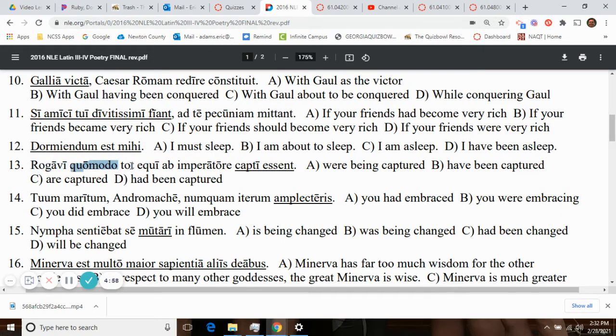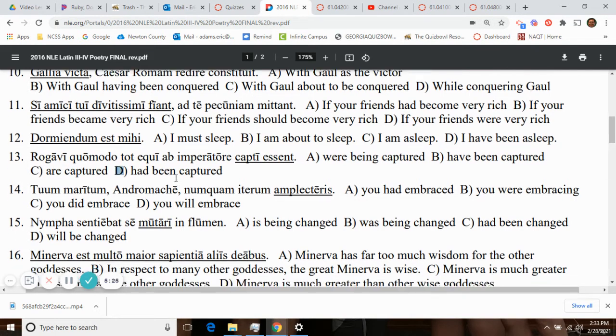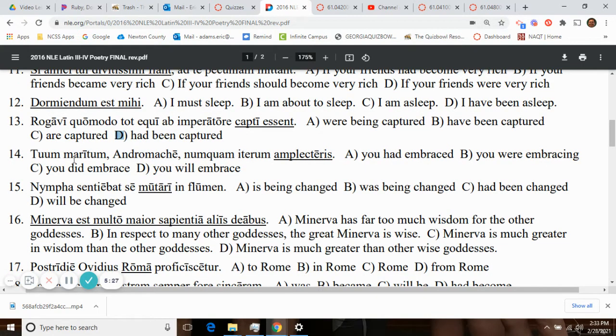I asked how so many horses. And then again, you've got to recognize what kind of a subjunctive this is. Capti esse by itself would be a perfect passive infinitive. Put the ending on there and it makes a pluperfect passive verb. Had been captured, perfect or pluperfect passive subjunctive. So take the perfect infinitive, capti esse, add the nt, and next thing you know, you have a pluperfect passive. Had been captured, D as in dog. Andromache, your husband, which is not the subject, never again.